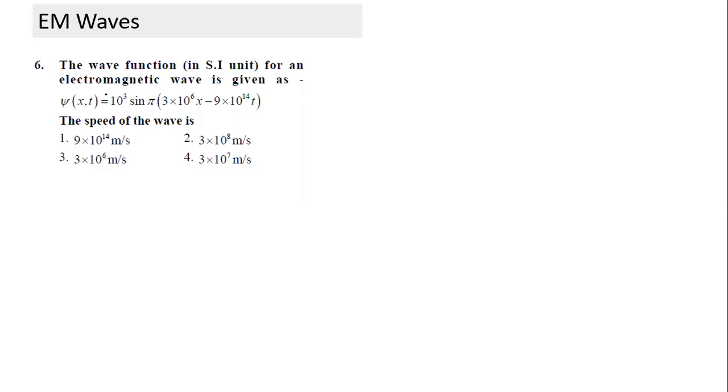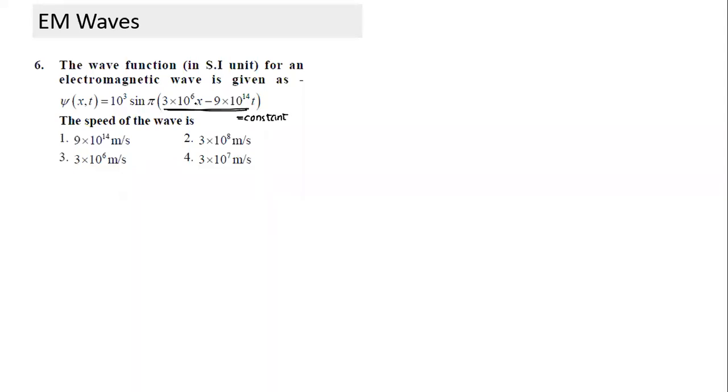The moment we look at this equation here, this wave function for an electric wave is given like this. What is the speed of the wave? How would I calculate the speed of the wave? Which part do we use? We take this term equal to constant and differentiate. That's how we calculate speed, and that is something we discussed.